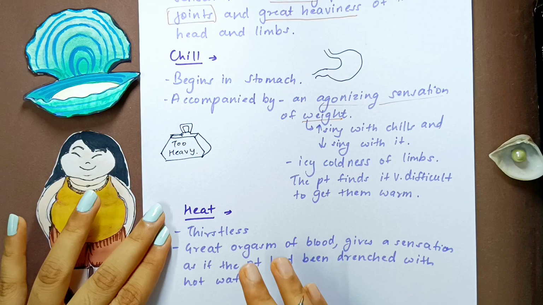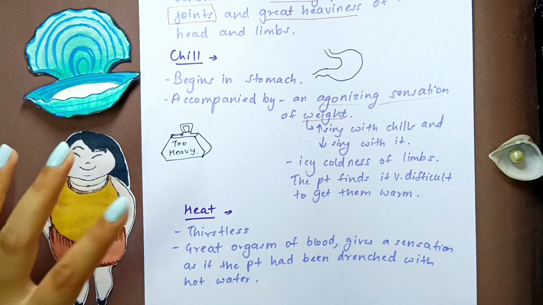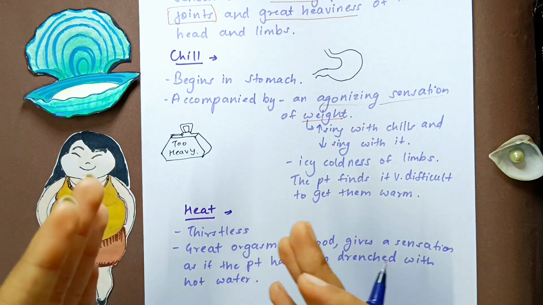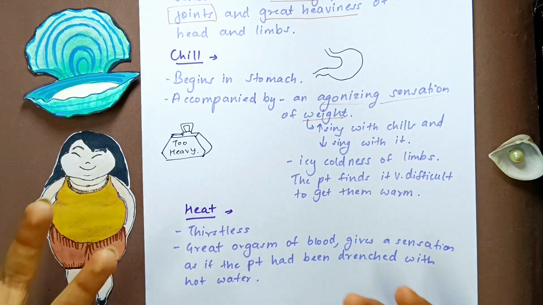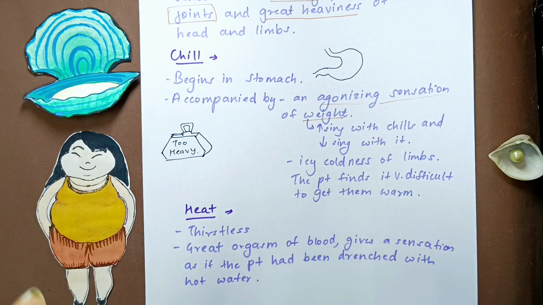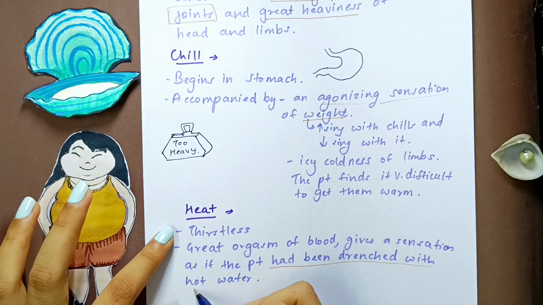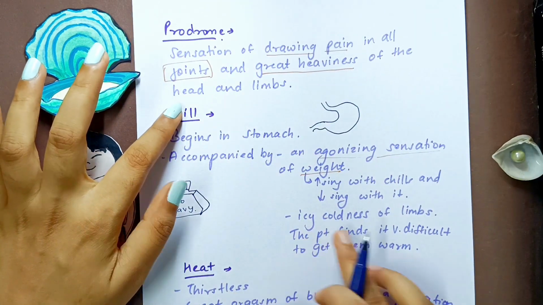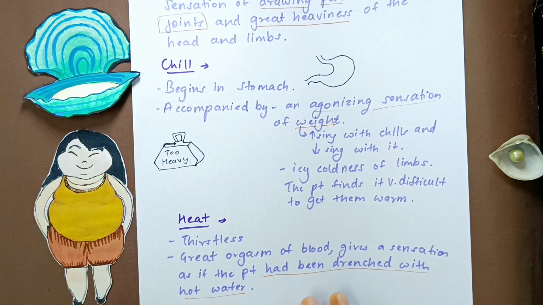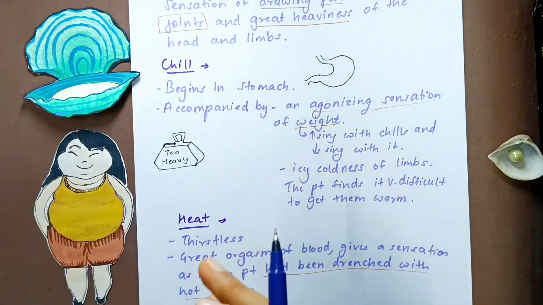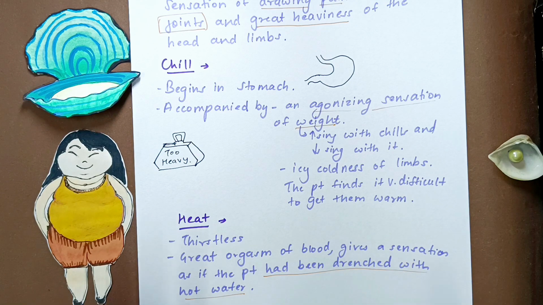Then comes the heat stage, in which the patient is thirstless. There is no thirst in the heat stage. There is great orgasm of blood, so the blood gets collected in one place. There's a flow of blood to this place, which gives a sensation as if the patient had been drenched with hot water. So much flow of blood is there that the patient feels as if he had been drenched with hot water. Now you see that in the chill stage he was feeling icy coldness of the limbs, and now in the heat stage he is feeling as if he has been drenched with hot water. How contradictory. Just now in the chill stage he was feeling cold, and now he's feeling very, very hot.